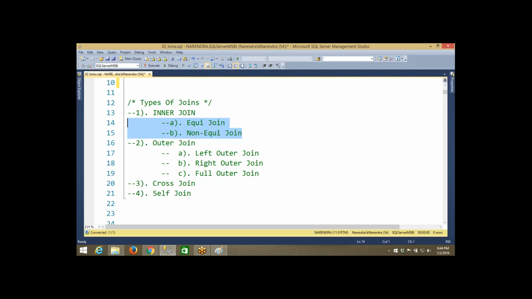We can use between operator, like operator, not operator, in operator. There are so many operators I showed you, right? Comparison operators, arithmetic operators, logical operators. So operators will come into the picture. Less than, greater than, like that. And that is the inner join. Only matching data, always matching data. If the data is not matched, that value cannot be retrieved by using inner join.